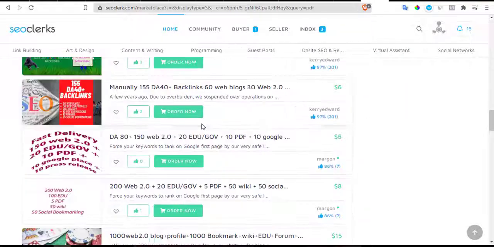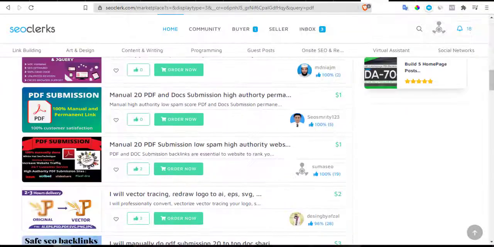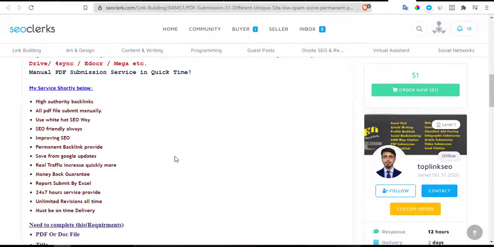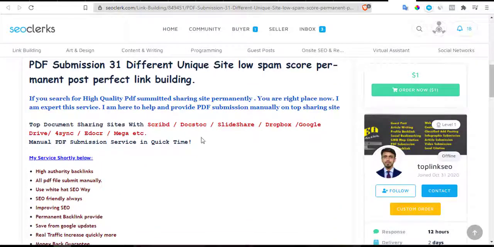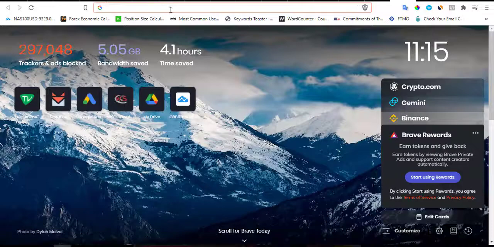Alright, you search for them and then you go. So this is something like this. Try to submit your books to Scribd, Docs, DocStock, SlideShare, Dropbox, Google Drive, 4shared, Mega. Now some of these don't really make sense; they're just normal cloud servers. You get the point now.